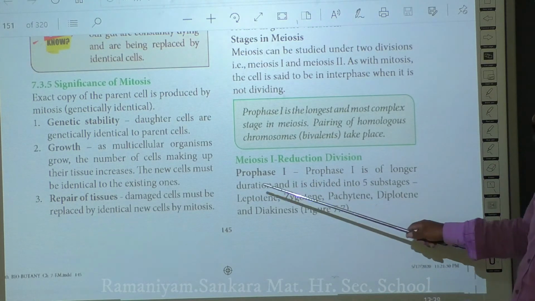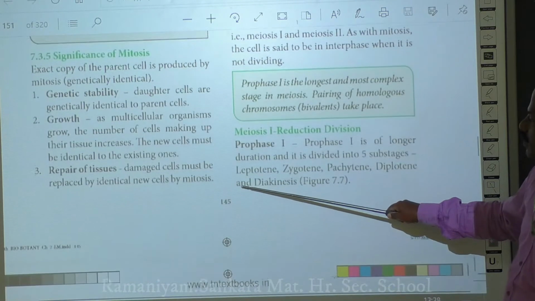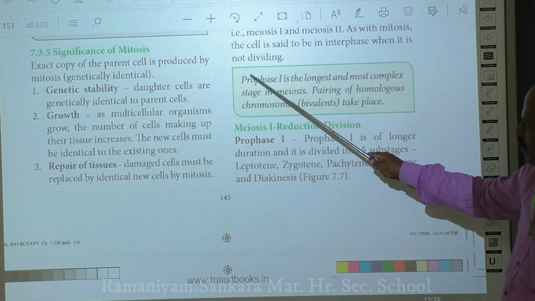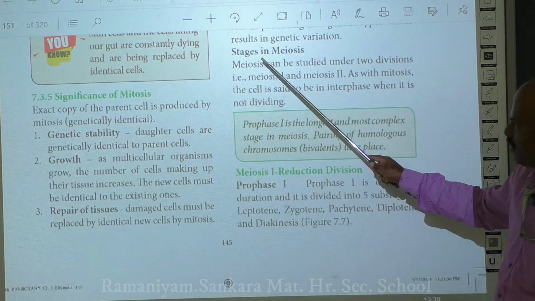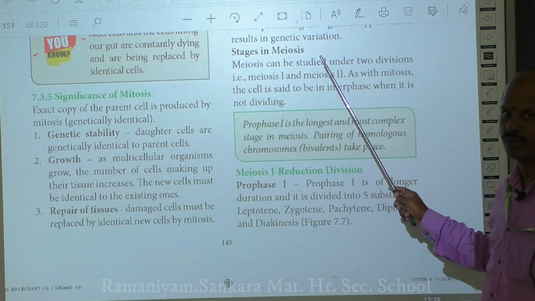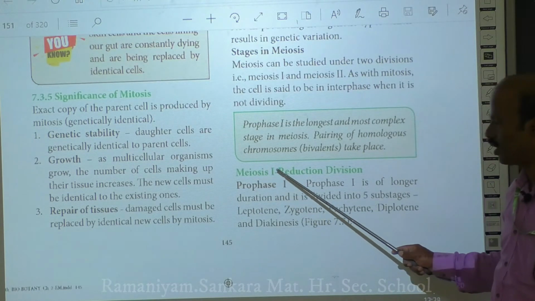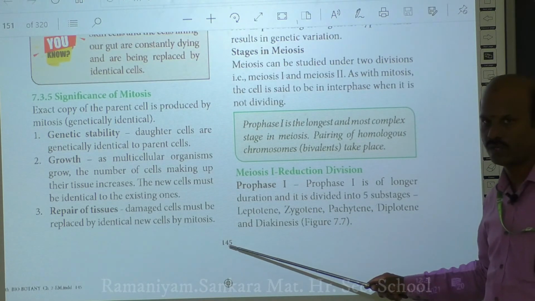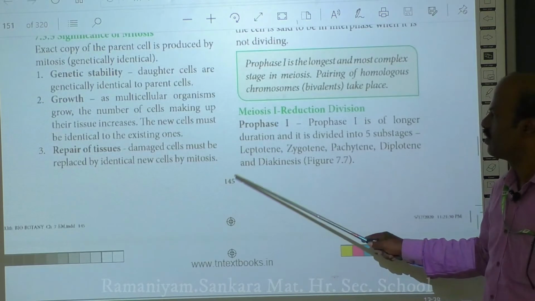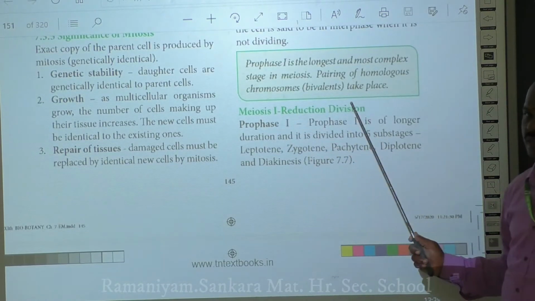Now, we have discussed that meiosis undergoes two stages, meiosis 1 and meiosis 2. We are going to discuss the meiosis 1 division first. Meiosis 1 division is called a reduction division.